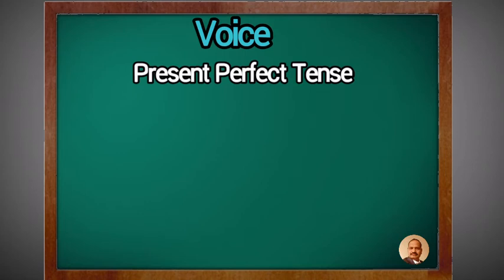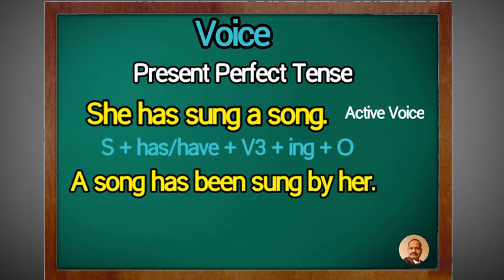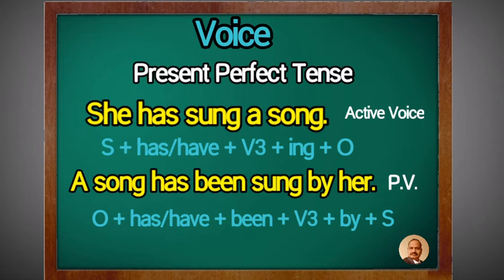Present perfect tense. Example: she has sung a song. Passive voice is a song has been sung by her. Now see it carefully. First of all, we take the object as a subject here.